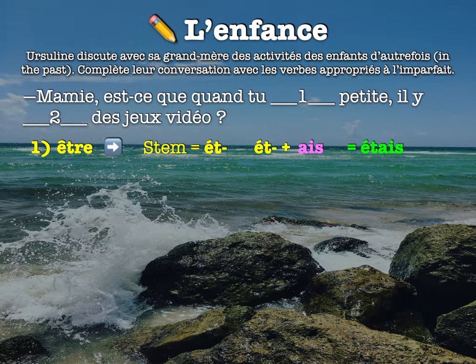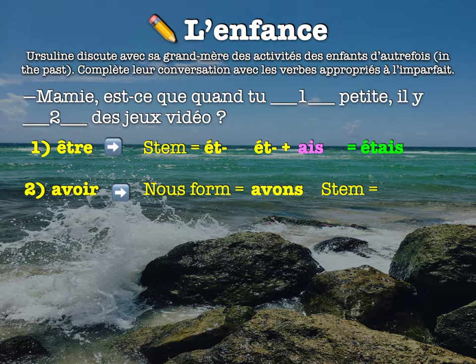All right, in the second part, it says il y blank des jeux vidéo. Well, what do we normally see if we see il y blank together? Well, normally it's il y a. A is really the verb avoir, just conjugated, present tense, right? So here we want to use avoir, but we want to put it into the imparfait. So our first step is to figure out, well, what's the nous form of avoir? It's avons, right? So now I need my stem.